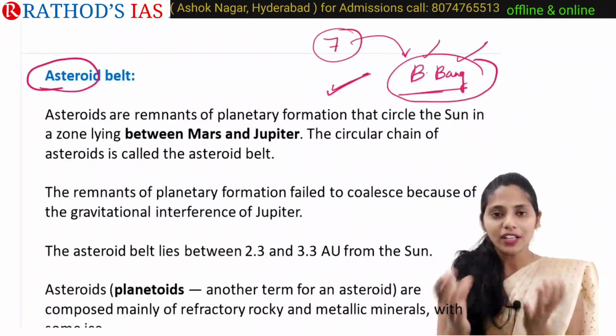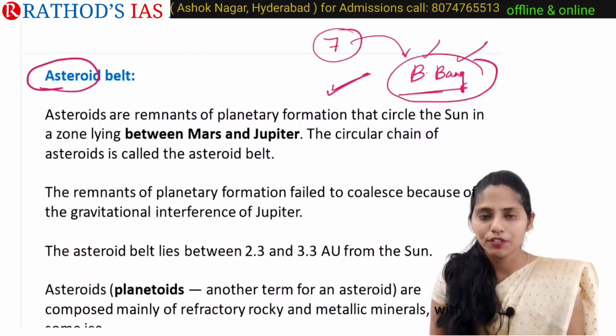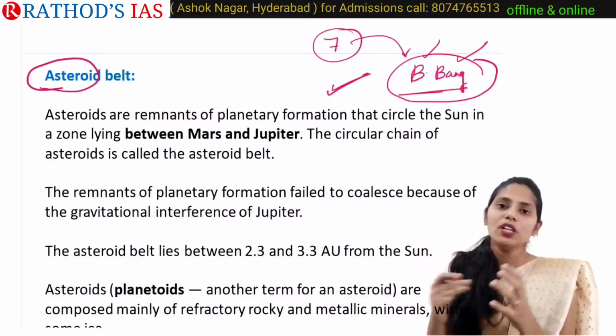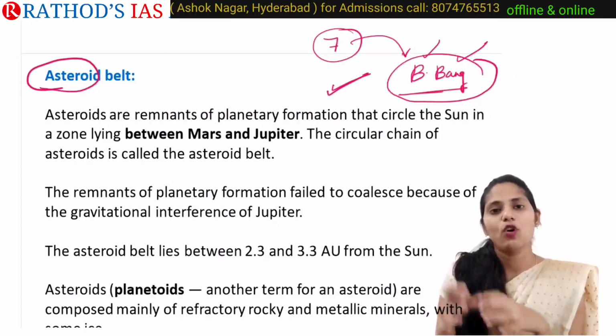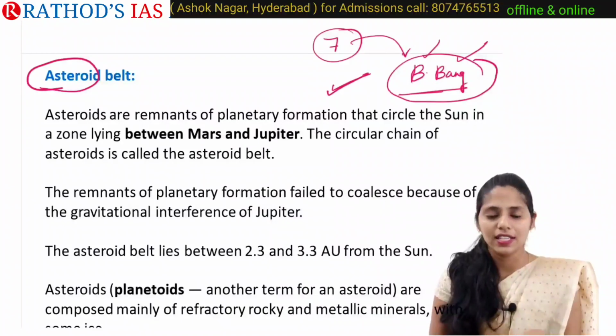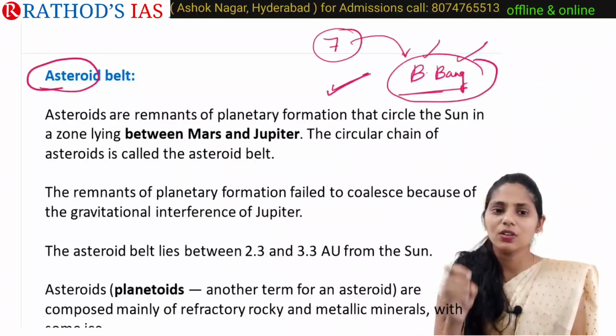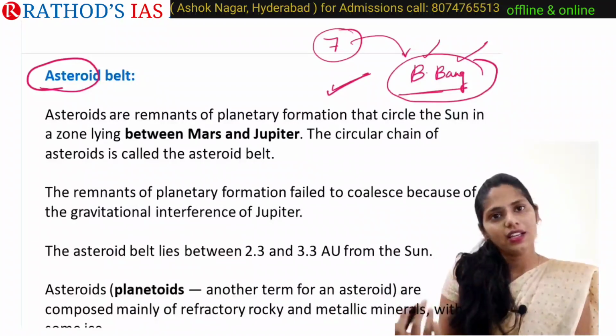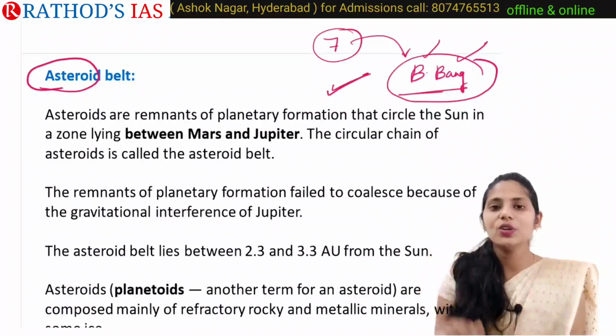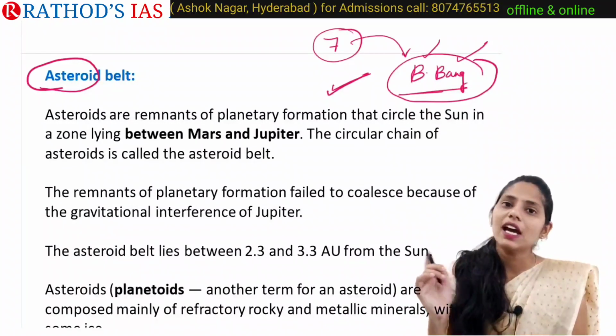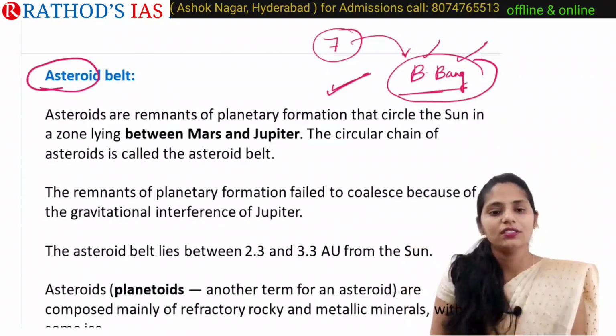One cloud burst into a number of pieces, and slowly these pieces consolidated and formed the sun as well as the planets. During this planetary formation, some remnants didn't solidify or unify, but they started revolving around the sun.